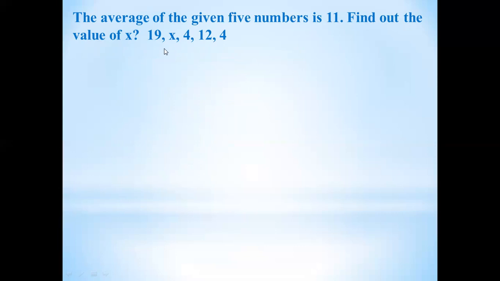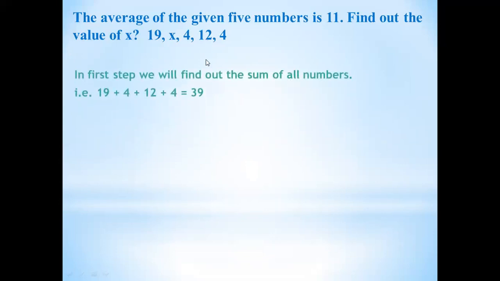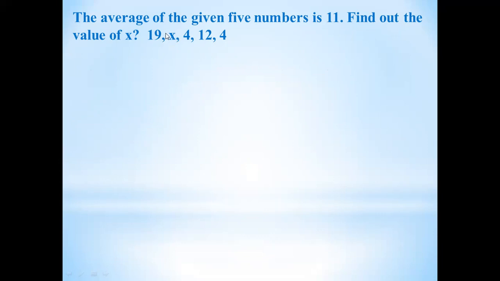Look, can you see the numbers are there? How many numbers are there? 5 numbers. But here it is written 19, 4, 12, 4. There are 4 numbers. Means one number is missing, and that number they represent the x. This x means that this value number we have to find out.